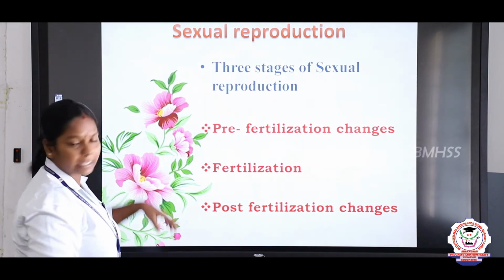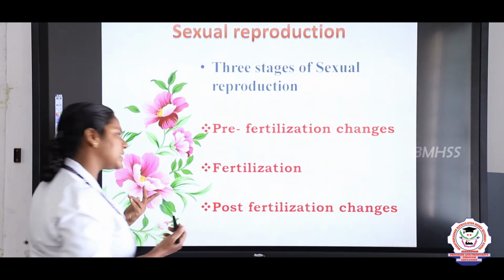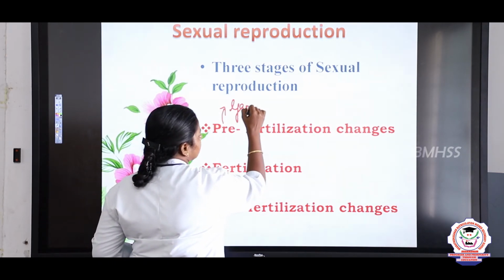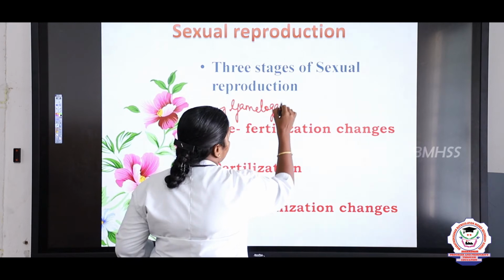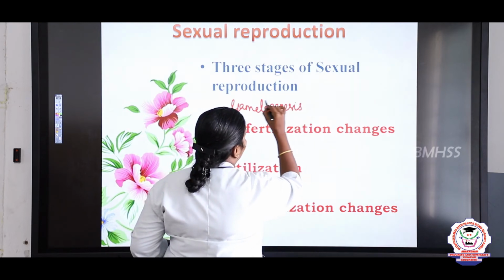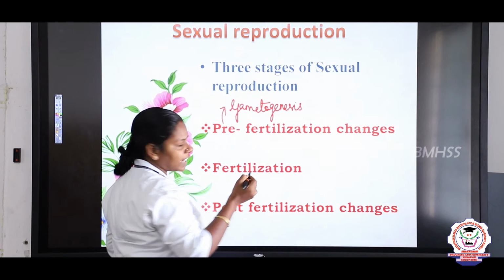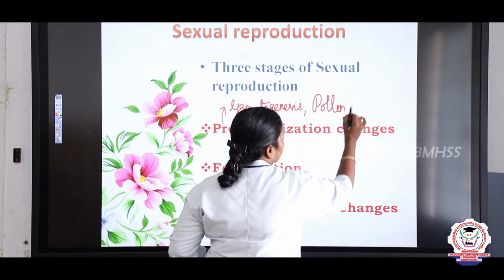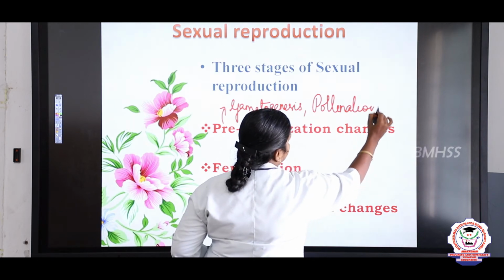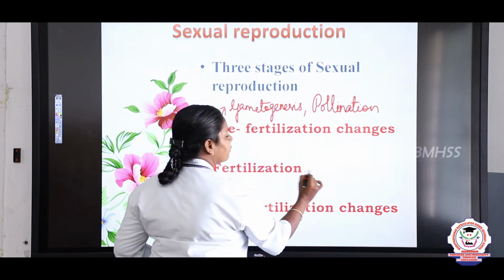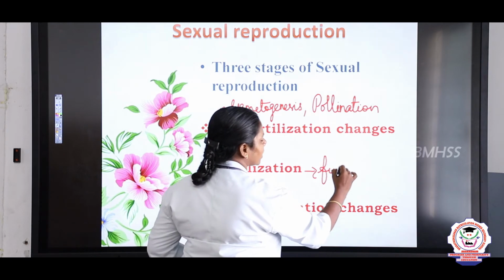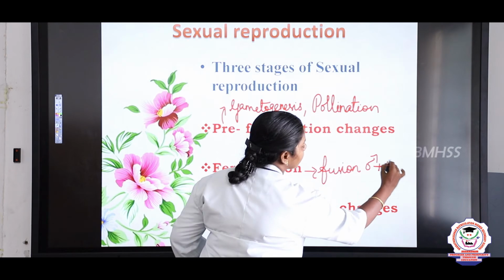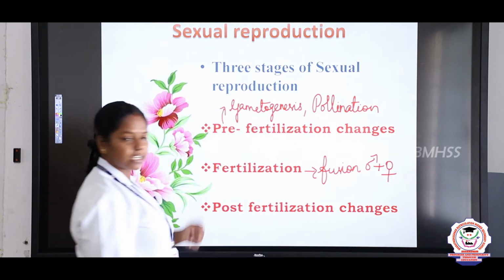What do you mean by pre? Before fertilization, what happens? Yes, very good. Formation of gametes, that is gametogenesis, and pollination takes place, right? In the plants, what takes place? Pollination, transfer of the gametes takes place. And during fertilization, what happens? Fusion of male and female gametes takes place during fertilization.